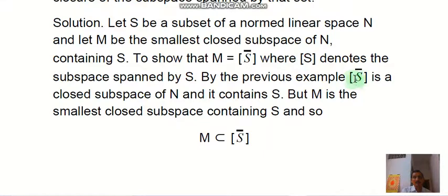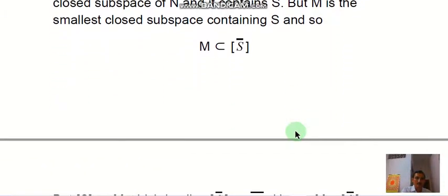By the previous example, the closure of [S] is a closed subspace of N and it contains S, but here we have given that M is the smallest closed subspace containing S, and so M is a subset of the closure of [S].